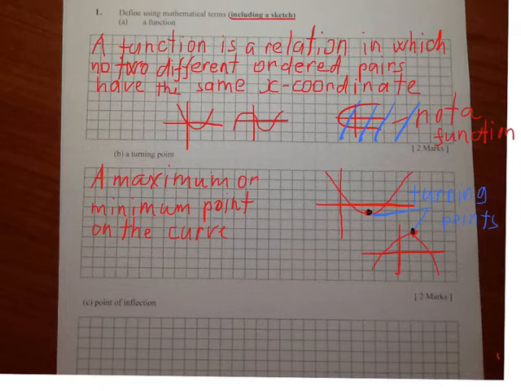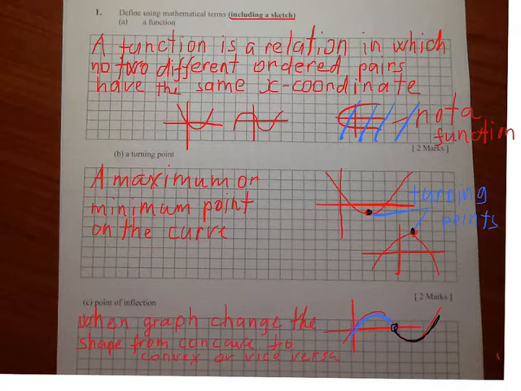So if I sketch it, let's say I have a graph like that. I've got concave here, and from this part it's going convex. So this middle point is called the point of inflection. Let's write down the definition. The definition is when the graph changes shape from concave to convex or vice versa. So this question is done. Let's move to another one.